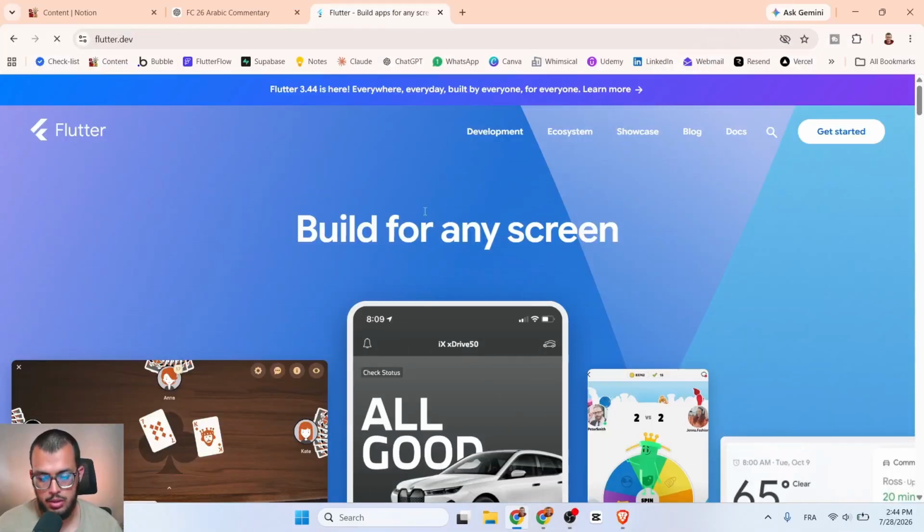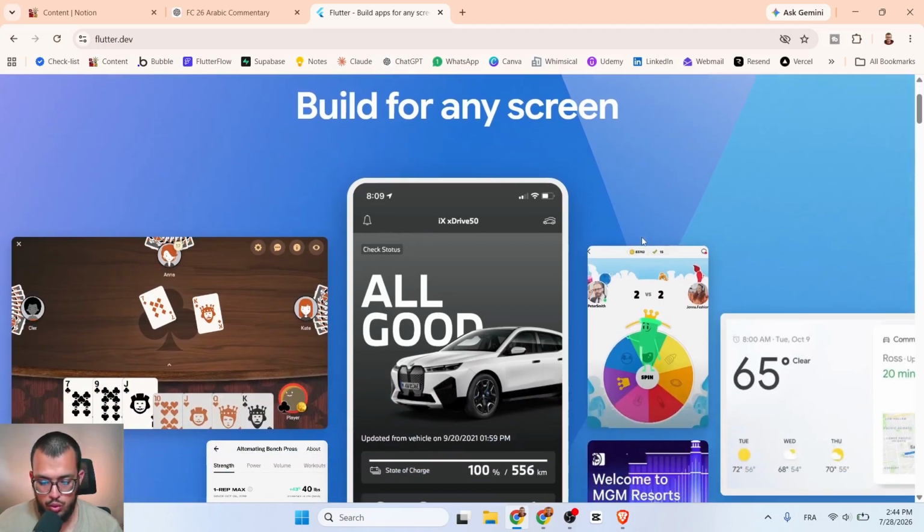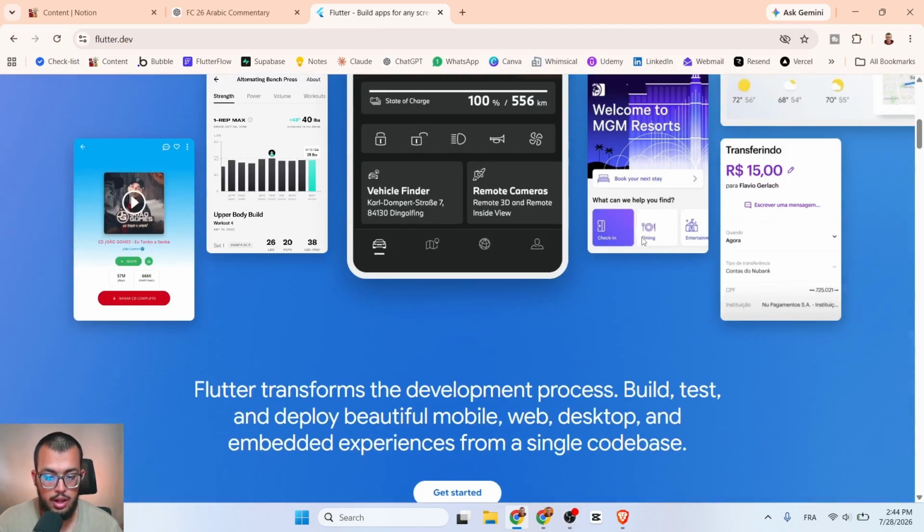So the first thing we are going to be talking about is coding. If you want to build a mobile app, you can go with something like Flutter or React Native. These are just frameworks that allow you to build a functioning mobile app and deploy it, and people will actually start using it. When you go to code, usually the first thing that people think of is that it is hard. Learning to code takes a lot of time just to master the basics. It will take you a lot of time, and even once you master the basics, it is generally difficult to build with code than with no code.